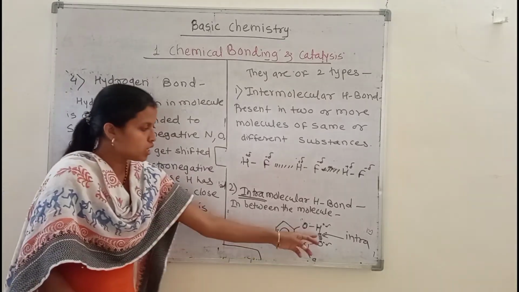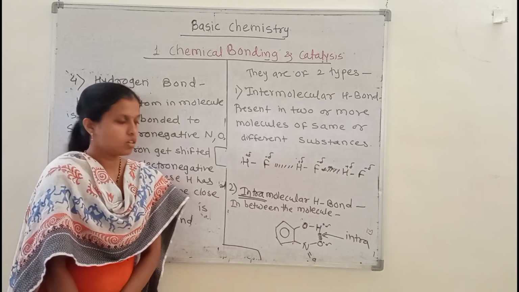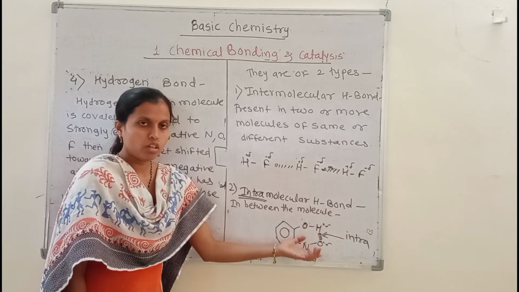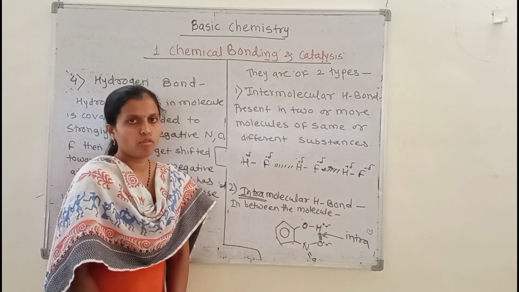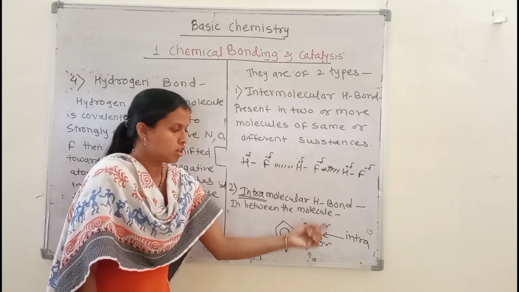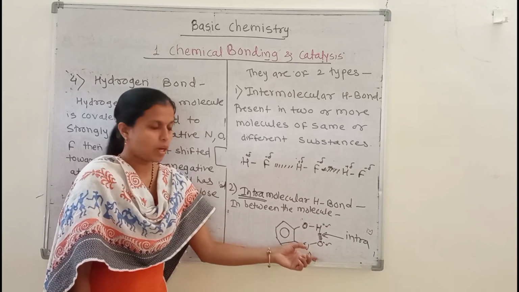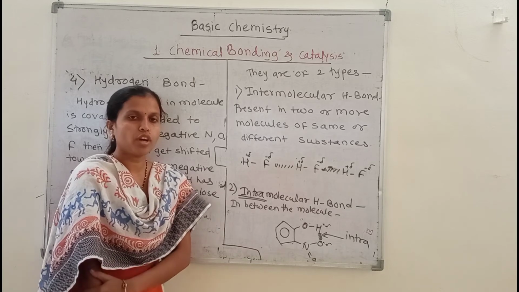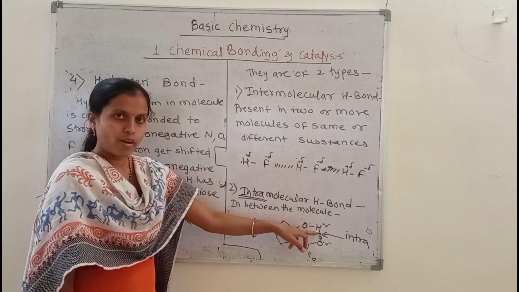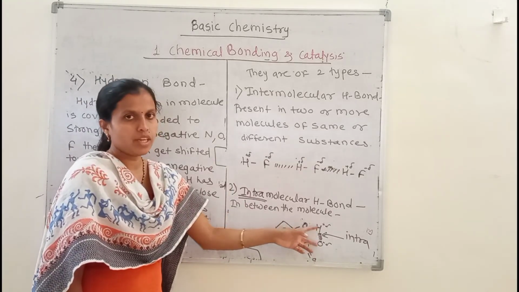Okay, so hydrogen bonding is weaker than ionic and covalent bonding but stronger than intermolecular forces of attraction, and hydrogen bonding is always partially charged in nature. Lastly, hydrogen bonding requires the presence of a hydrogen atom. When a hydrogen atom is present between these molecules, then hydrogen bonding will be seen.